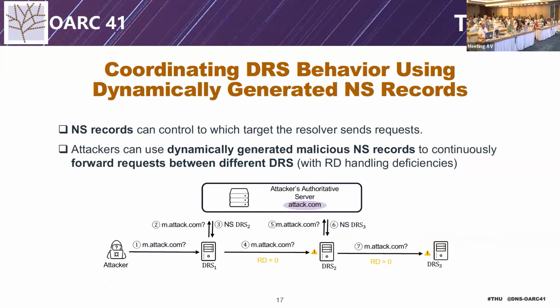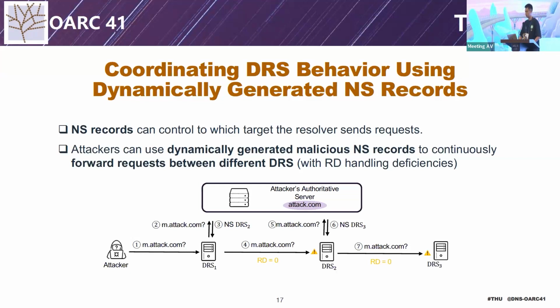Here is the detailed step. The attacker queries each DNS for his or her own domain. On the authoritative server, for each NS query from a resolver, the attacker points the address to another DNS. By doing so, the attacker could add many DNS to the resolution process and make DNS work together.